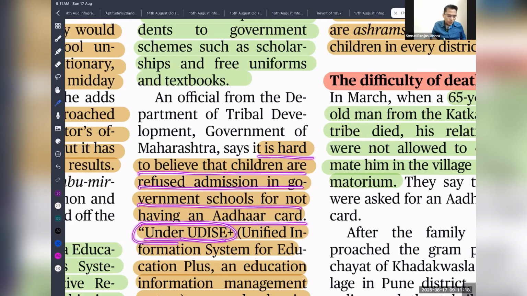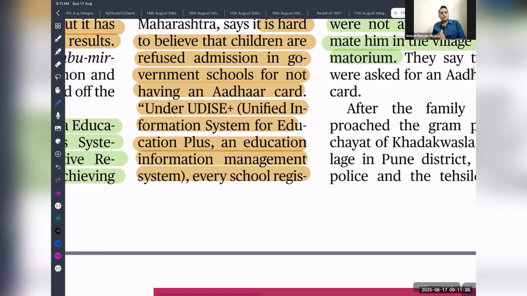So under UDISE+, dear students, you have to remember this: Unified District Information System for Education Plus. This is a portal provided at the district level to collect all the information related to education. So that when we have all the information related to education, we can make evidence-based policy.